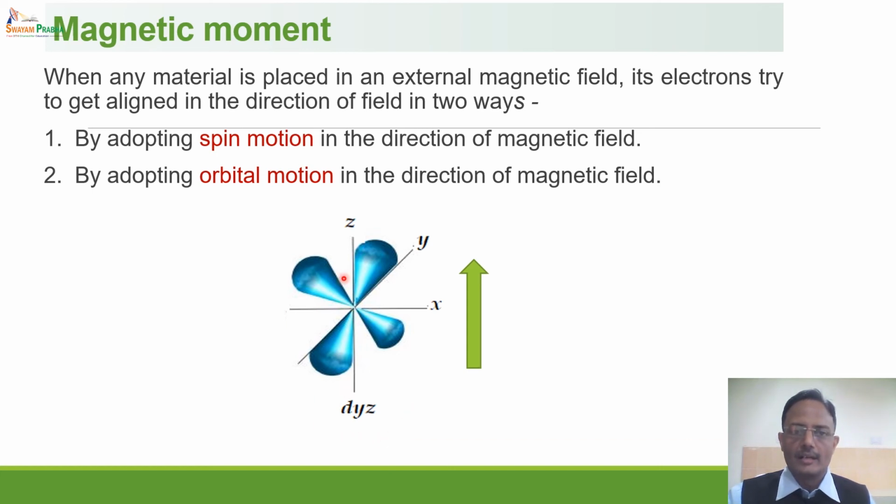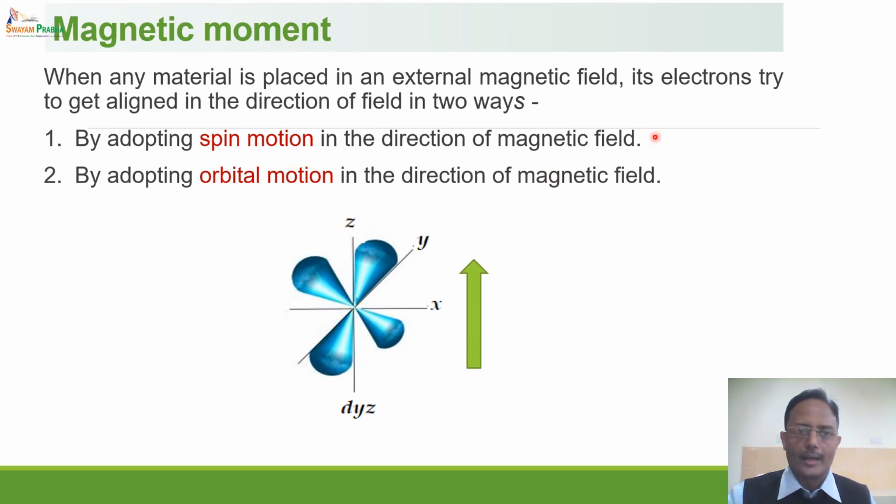As a result, now this orbital has a z component in it. So now the orbital contribution to the magnetic moment will be there, because now it has a component of orbital motion along z direction. This is how the orbital contribution to magnetic moment is there.